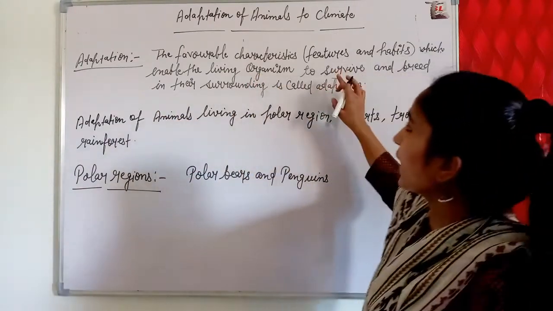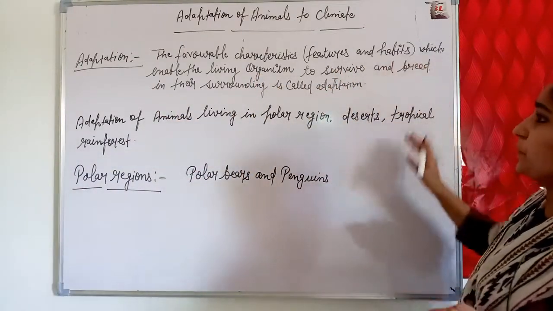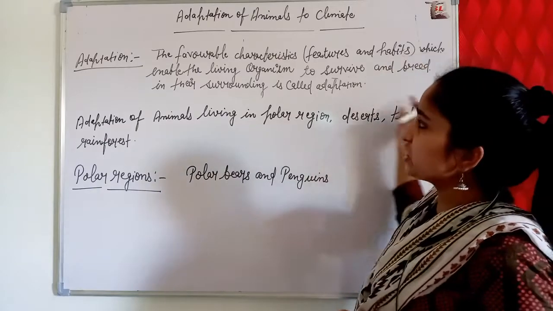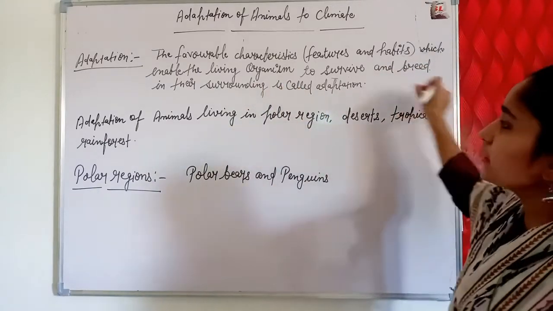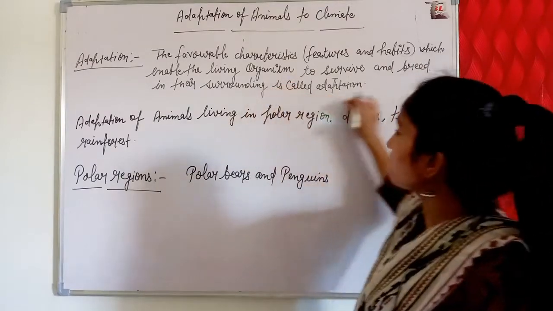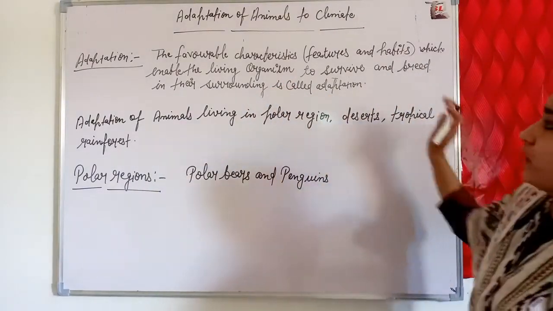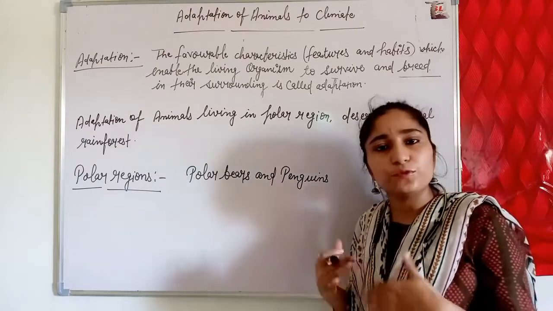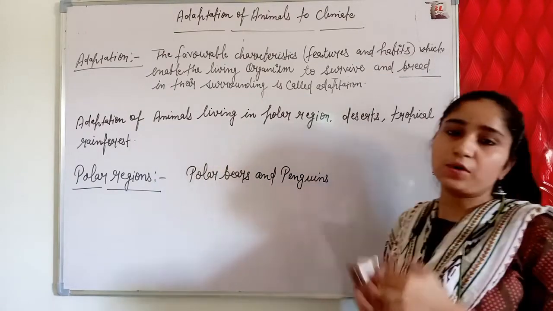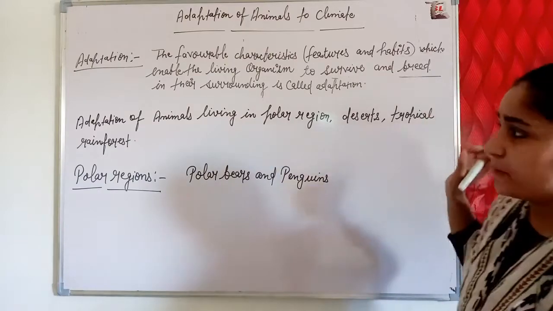The favorable characteristics or features and habits of animals which enable living organisms to survive and breed in their surroundings are called adaptations. And the meaning of breed is the production of new ones, or offspring, of their own kind.